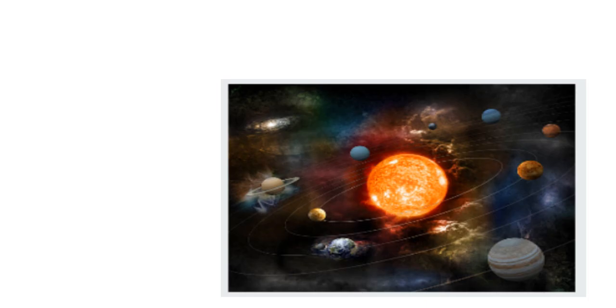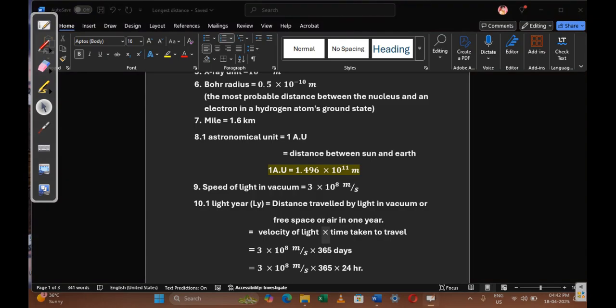For calculating very long distances, the distance between sun and Earth is taken as the reference. The distance between sun and Earth is 1.496 into 10 power 11 meters. So 1 AU is 1.496 into 10 power 11 meters.